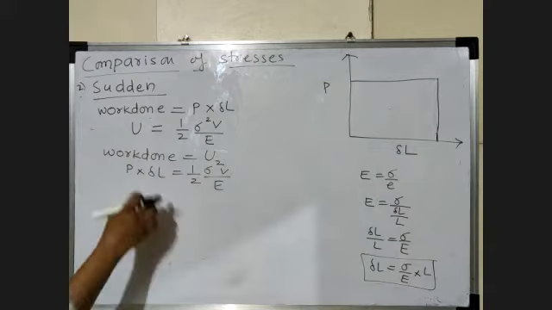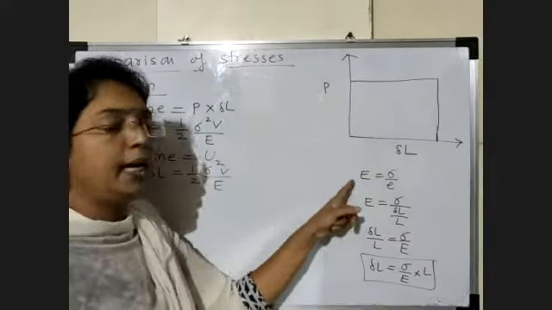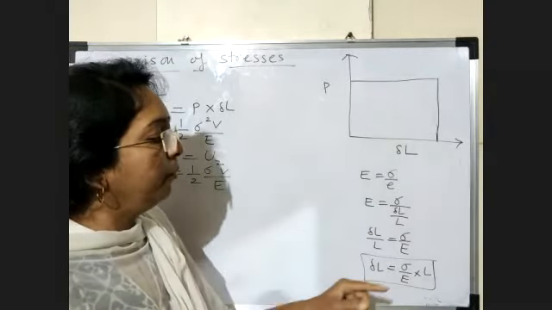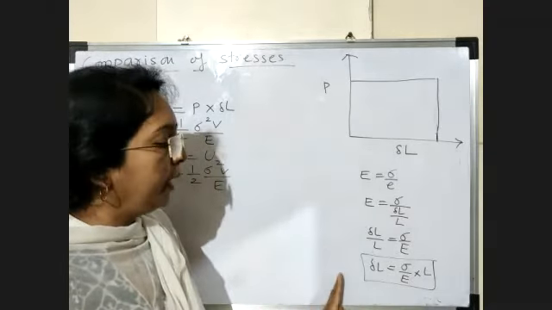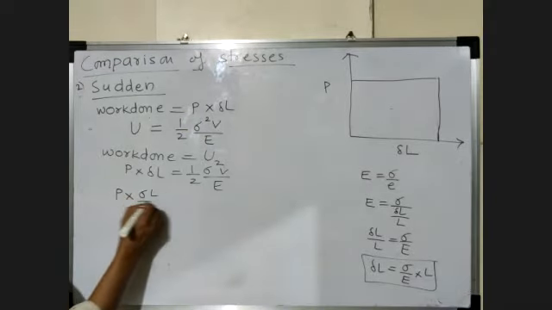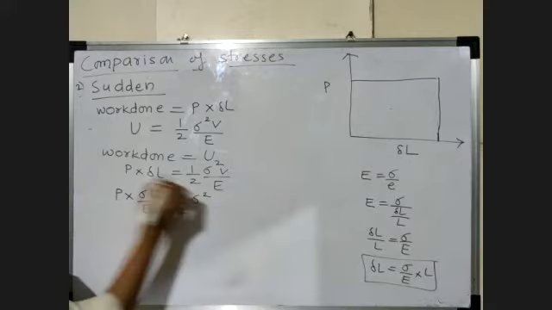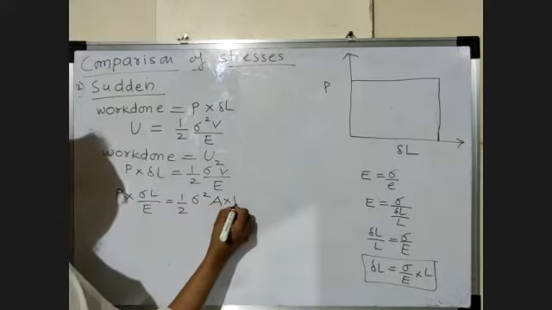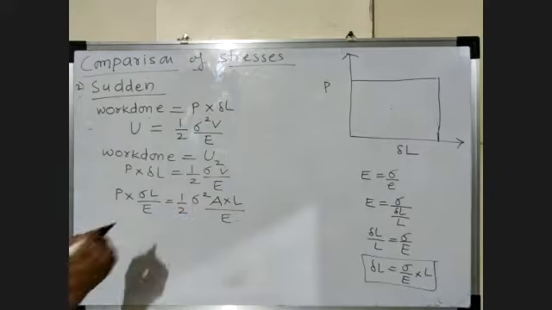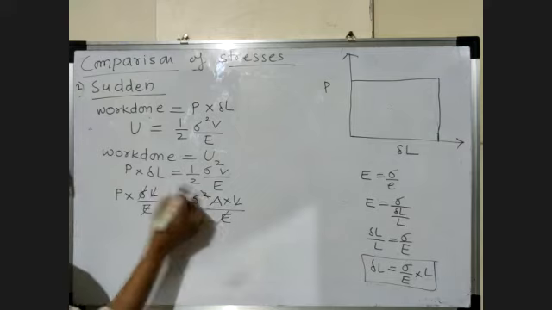Now again in the same manner we put the value of delta L. How to calculate delta L? Capital E is equal to sigma by epsilon, where epsilon is delta L by L. We take delta L on one side and the remaining terms on the right side. So P into sigma L by E is equal to half sigma square, and now for volume we write area into length divided by E. Again we do the same thing and cancel the similar terms. So E gets cancelled, L gets cancelled, one sigma gets cancelled.